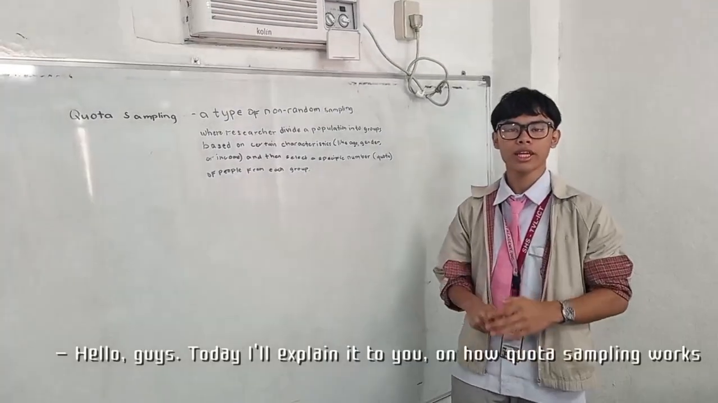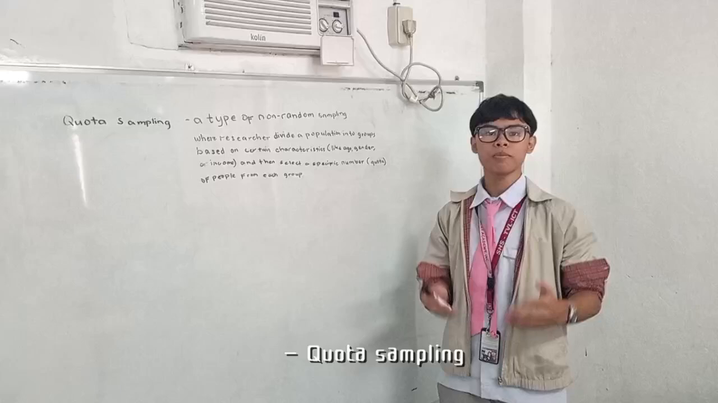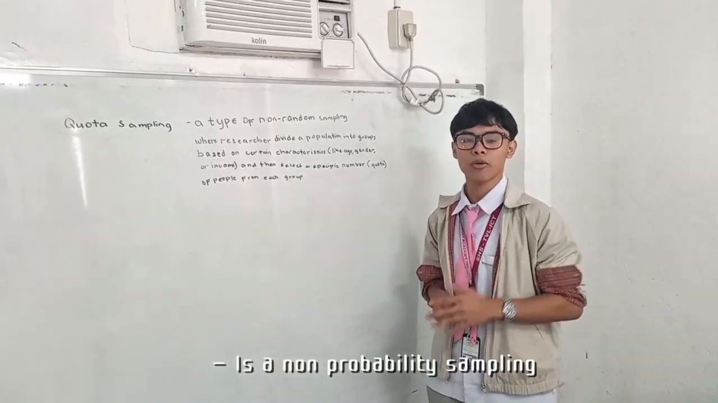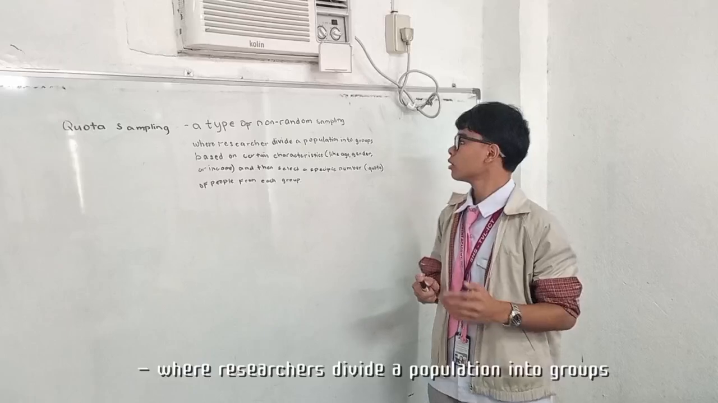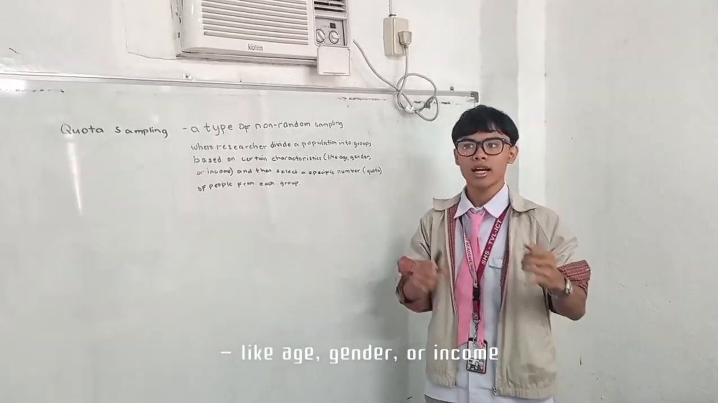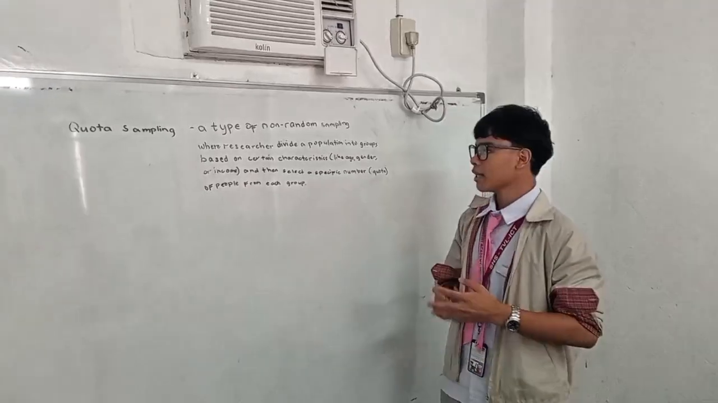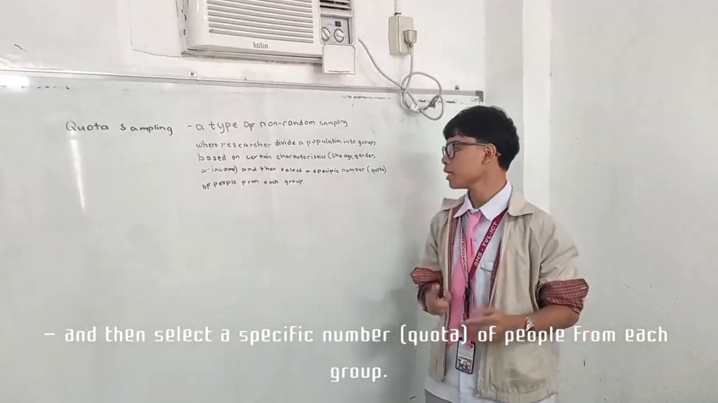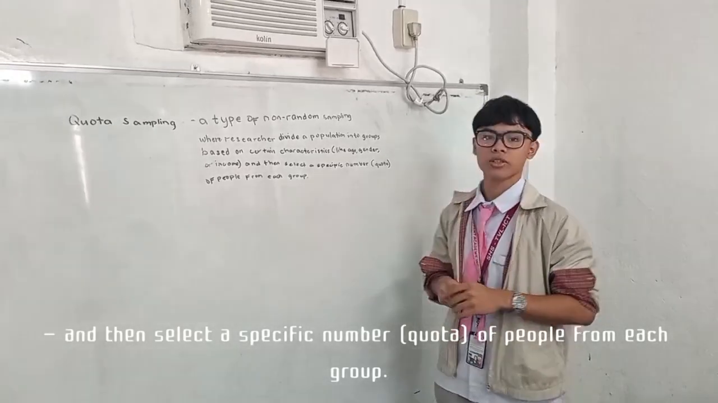Hello guys, so today I'll explain to you what quota sampling is. Quota sampling is a non-random sampling method where researchers divide the population into groups based on certain characteristics like age, gender, and also income. And then they select a specific number, or quota, of people from each group.